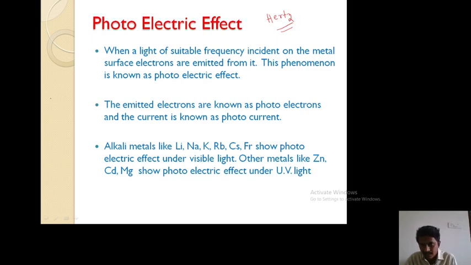Okay. For example, let us take a metal surface. This is a metal. When a light of suitable frequency, this is a light, is incident on a metal surface, electrons are ejected from it. The phenomenon of emission of electrons from the metal plate when it is illuminated by light of any suitable radiation is known as photoelectric emission, and the electrons which are emitted from the metal plate are known as photoelectrons.